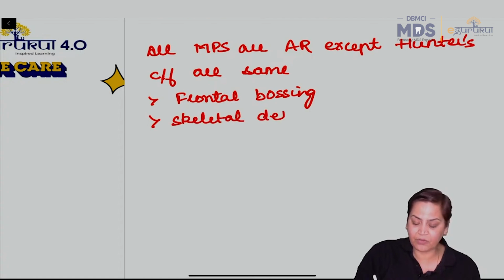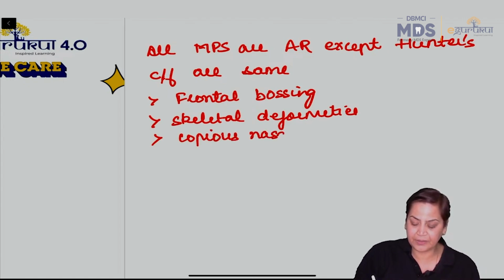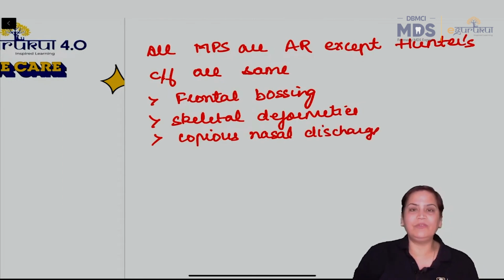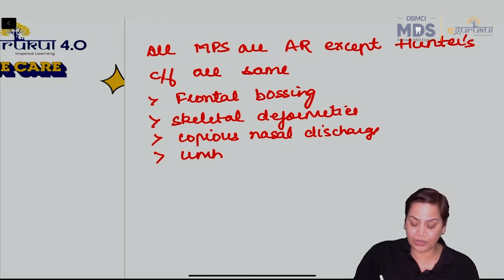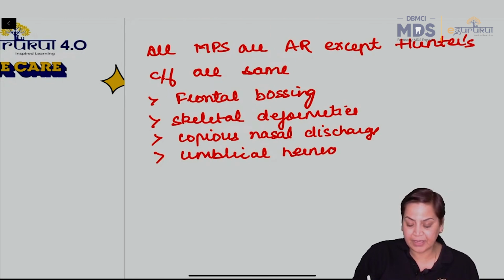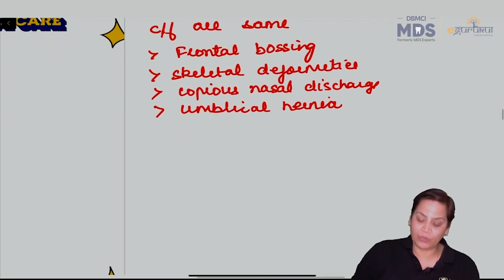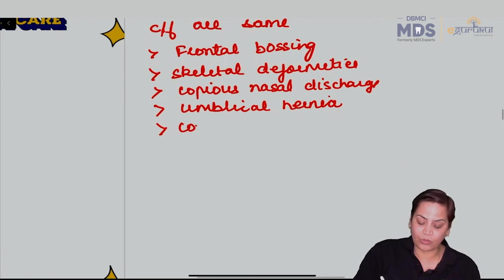Then the patient will always have a discharge from the nose, so we say copious nasal discharge will be there. And the abdomen will be protuberant, leading to umbilical hernia. Umbilical hernia is also one of the distinguishing features of this. But the most important one is corneal clouding.